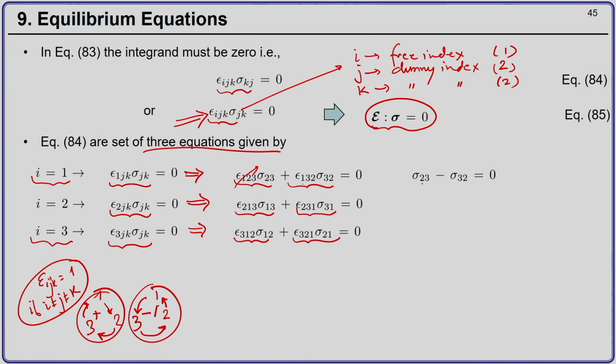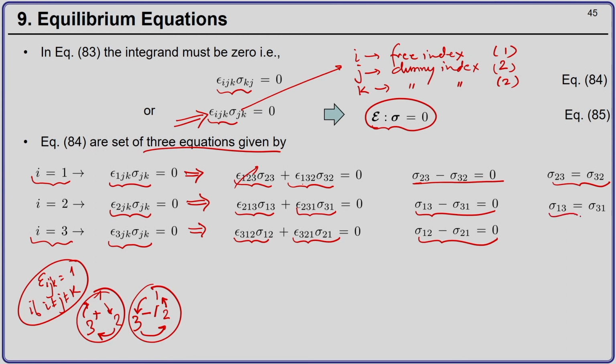So, this implies sigma 2 3 minus sigma 3 2 equal to 0. Similarly, the other two conditions imply sigma 1 3 minus sigma 3 1 equal to 0 and sigma 1 2 minus sigma 2 1 equal to 0. What this implies is that sigma 2 3 equals sigma 3 2, sigma 1 3 equals sigma 3 1, and sigma 1 2 equals sigma 2 1.